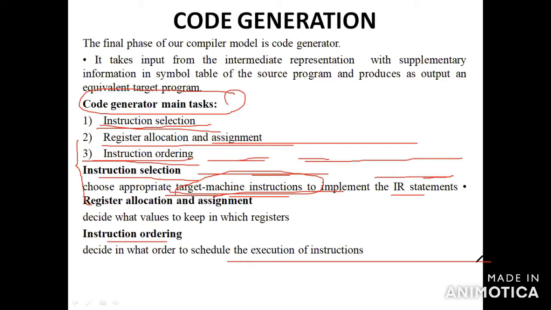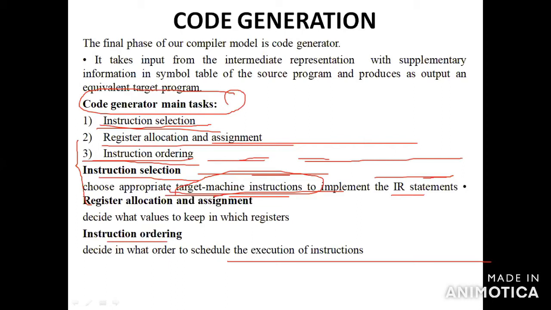Okay, so code generation is the final phase of the compiler. The code generator takes the input intermediate representation, with the supplementary information from the symbol table of the source program, and produces the equivalent target program as output. The first main task of the code generator is instruction selection. You have to choose the target machine instructions to implement the intermediate representation statements.